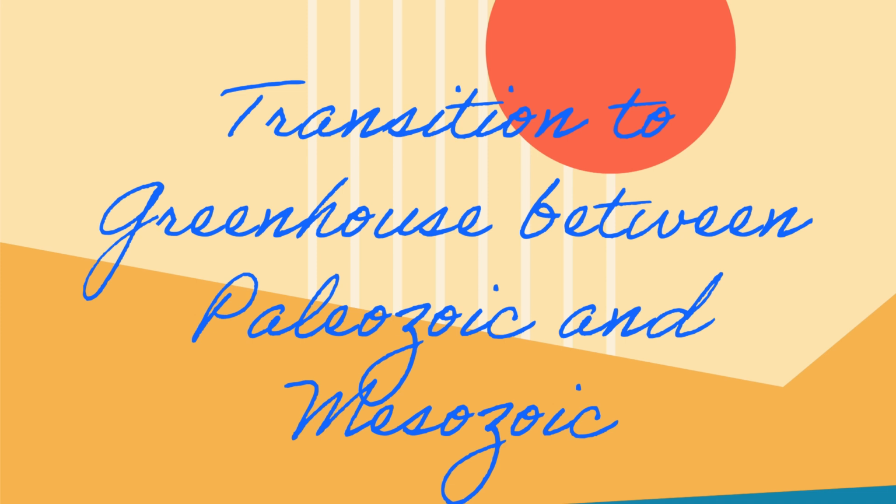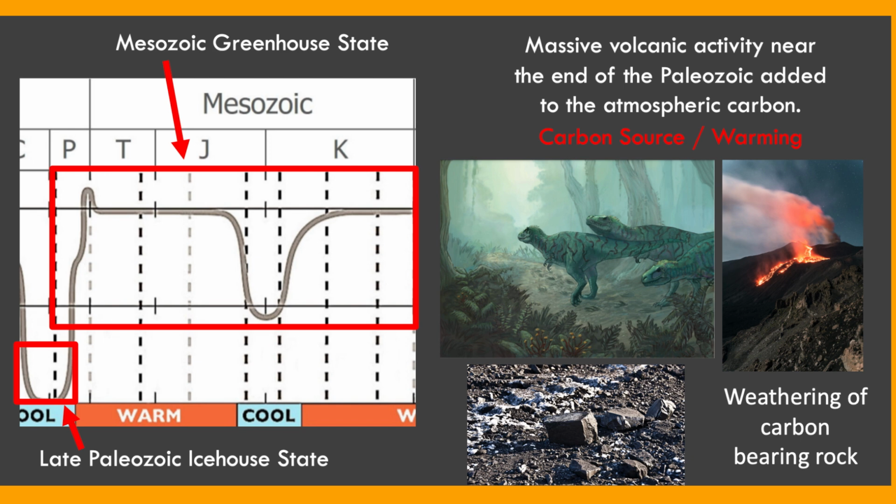The next transition we'll look at is to a greenhouse state, and this transition occurred between the Paleozoic and Mesozoic periods. At the end of the Paleozoic period, when we were in an icehouse state, we rapidly transitioned into a greenhouse state at the start of the Mesozoic due to a large amount of volcanic activity. Volcanoes are a carbon source. They released a lot of carbon into the atmosphere, and thus the global temperature and global climate became much warmer.